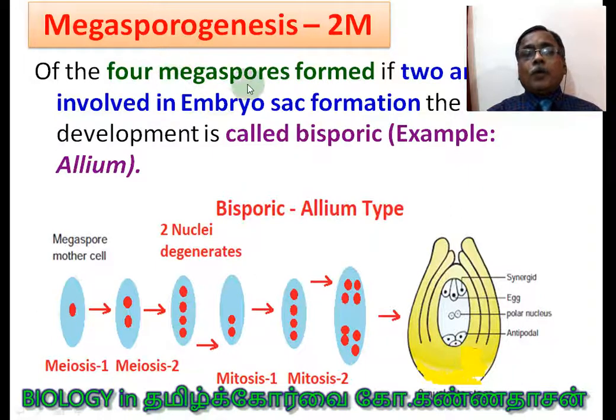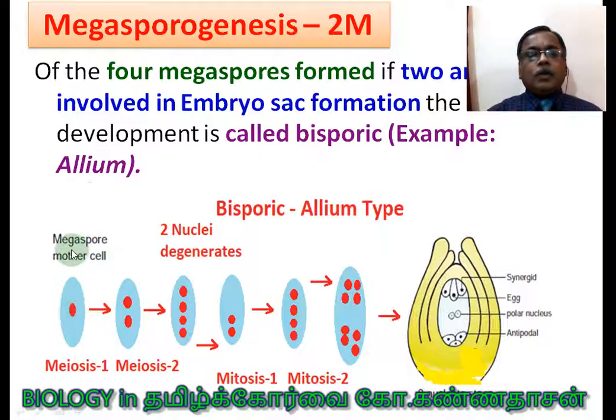megasporogenesis. Of the 4 megaspores formed, if 2 are involved in embryo sac formation, now you can see the bisporic type. Are you clear? A typical example is Allium, and you know very well about Allium cepa.